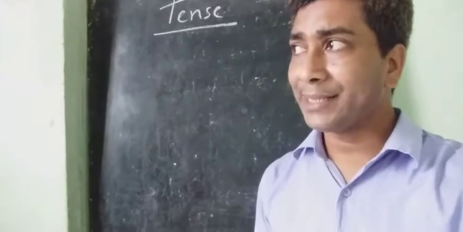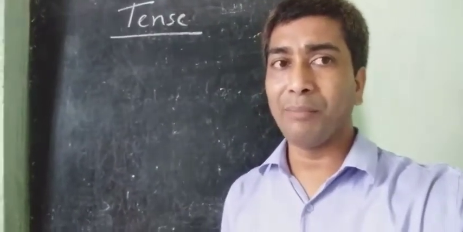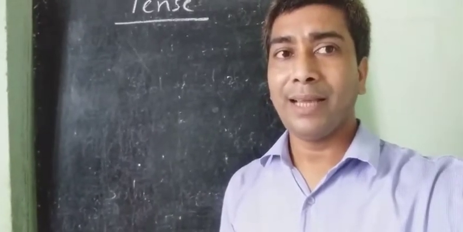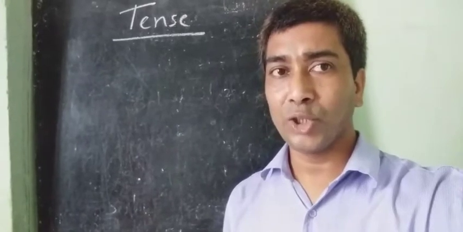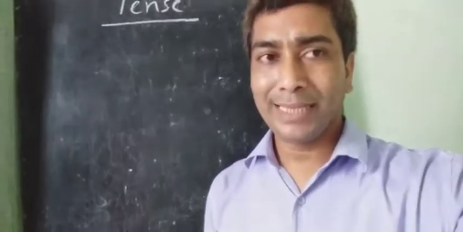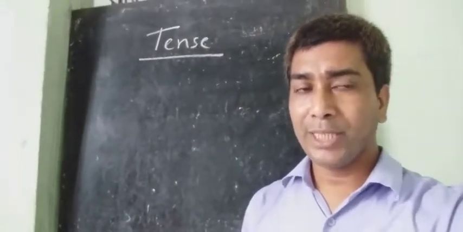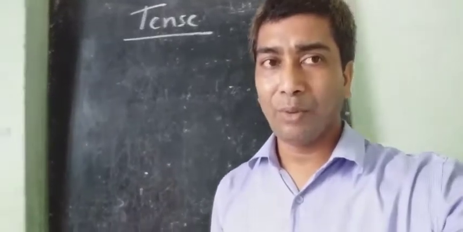We know that mainly there are two types of verbs: helping verb and main verb. Helping verbs, we all know there are 24. They are is, am, are, was, were, have, has, had, do, does, did, can, could, shall, should, will, would, may, might, must, need, dare, used to, ought to. So many times I have told you in the class all these 24 helping verbs. I have written them in the class also on the blackboard.